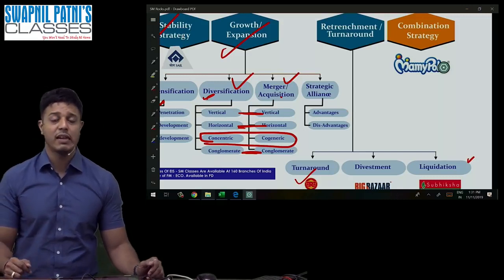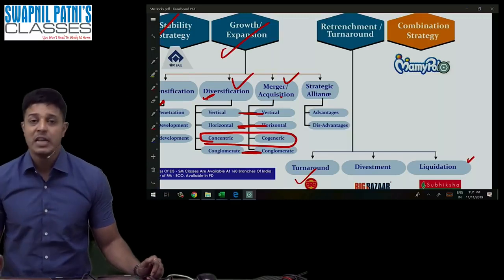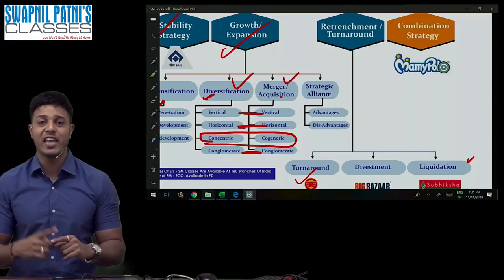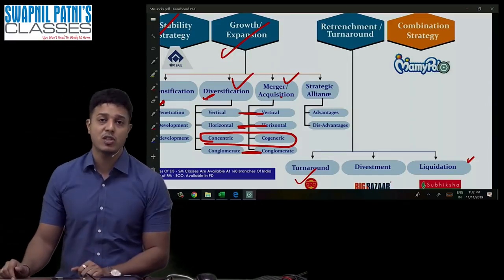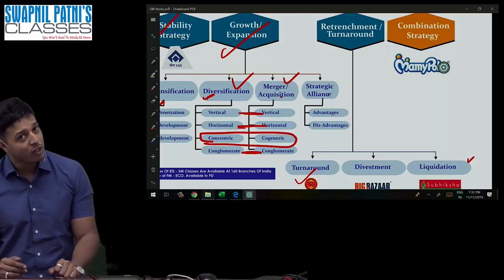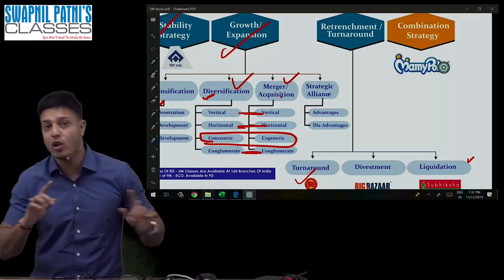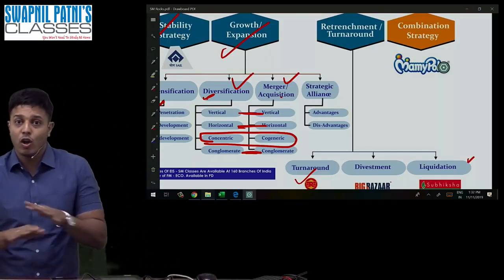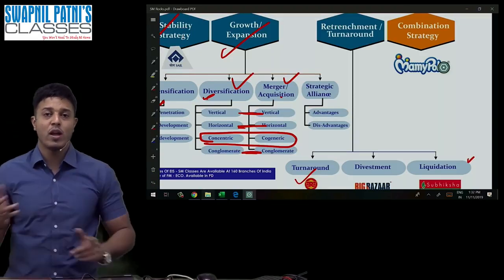So guys, once again, let's revise. There are four strategies: stability, expansion, retrenchment, and combination. Stability doesn't have any sub-parts. Expansion is broken down into four parts: intensification, diversification, merger, and alliance. Intensification has three parts: market penetration, market development, product development. About diversification: vertical, horizontal, concentric, conglomerate. About merger: vertical, horizontal, congeneric, conglomerate. And alliance we have seen.